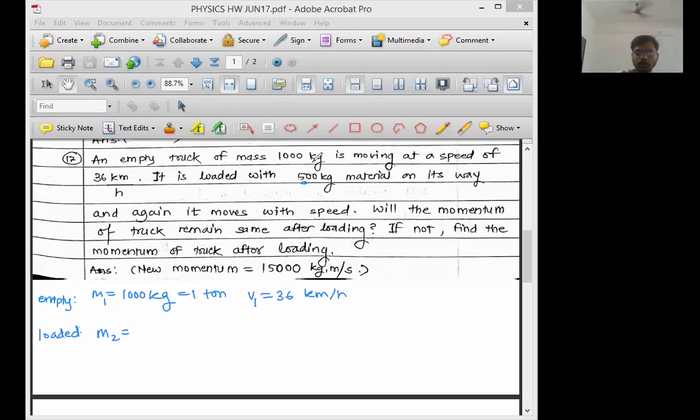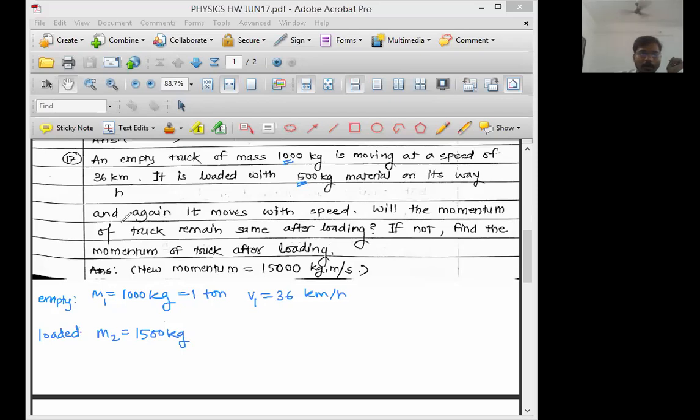This is a simple thought. Yes, all of you are giving the correct answer. Very good. Initially the empty truck is of 1000 kg. Now it is loaded with 500 kg. 1000 plus 500, so in the second situation the truck is of 1500 kg.